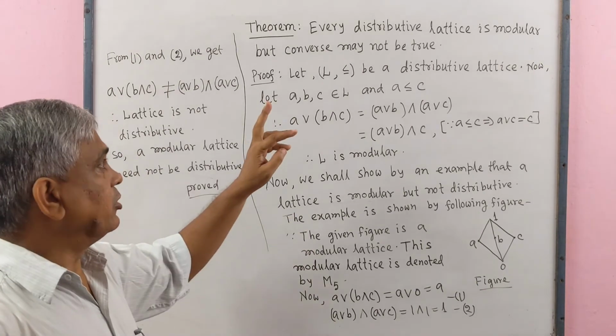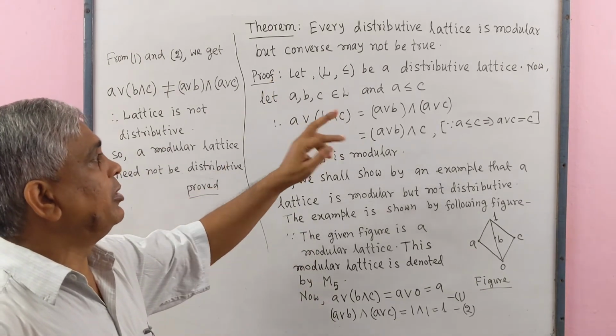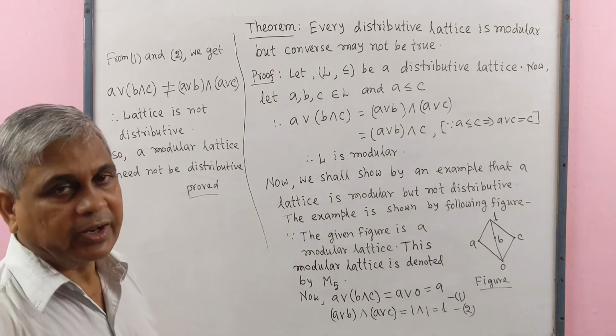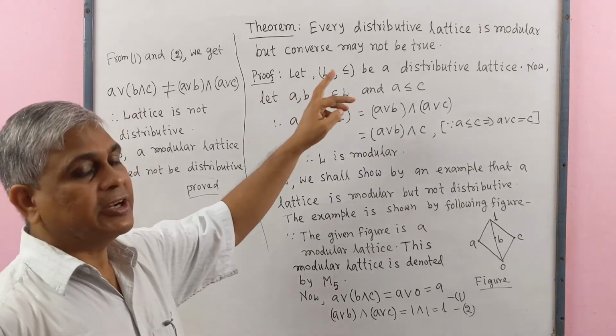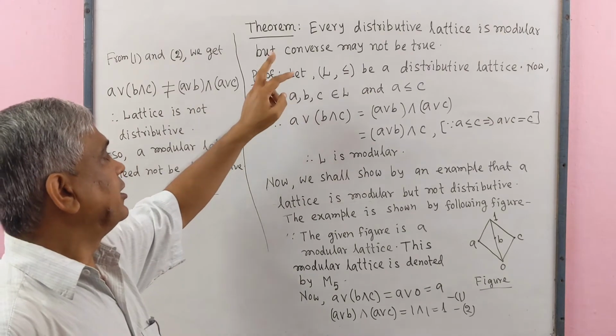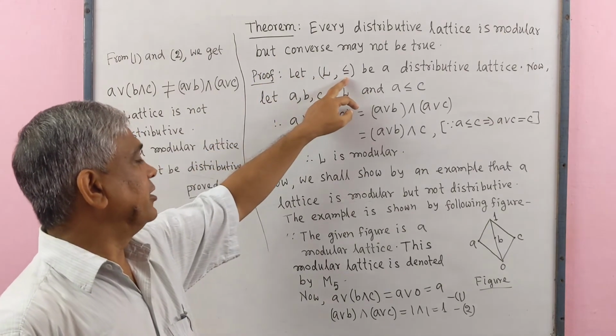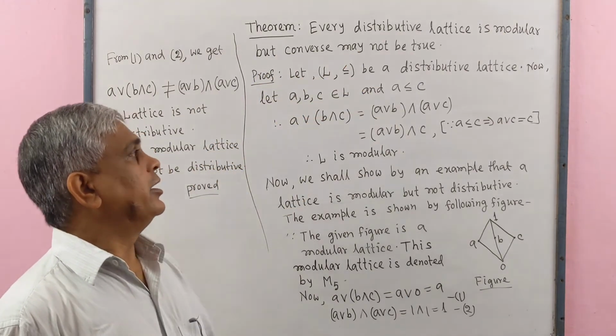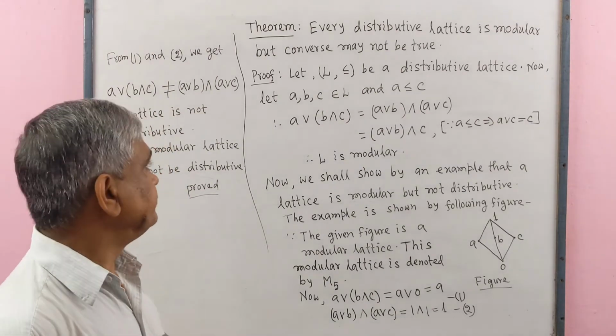Now we prove a theorem. Every distributive lattice is modular, but the converse may not be true. Proof. Let L with partial order relation ≤ be a distributive lattice.